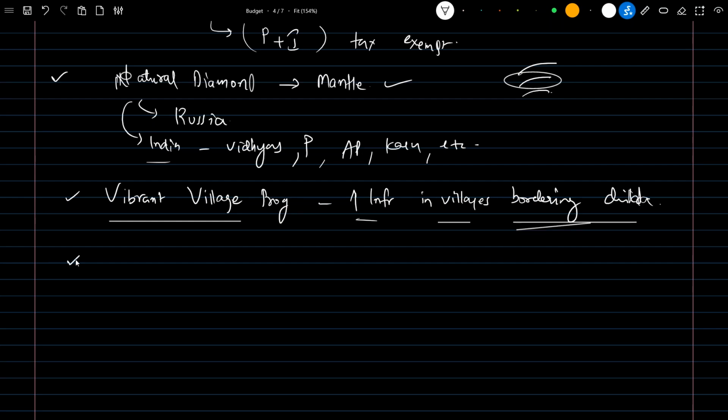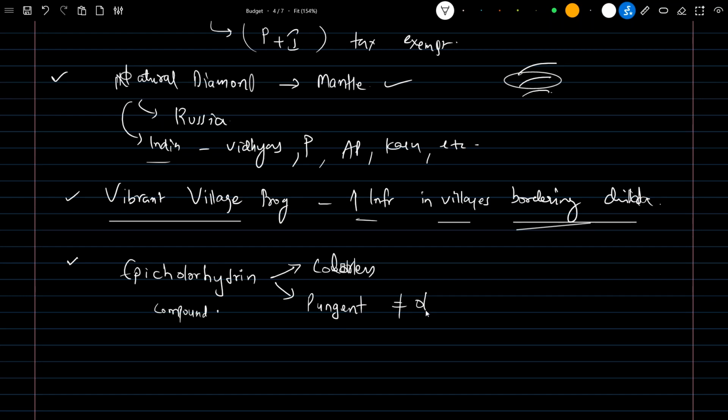Next important topic we need to know is epichlorohydrin. It is basically a compound. What we need to remember is that it is colorless, and it possesses a pungent smell, not an odorless one. So we need to remember these two points: colorless and pungent smell.